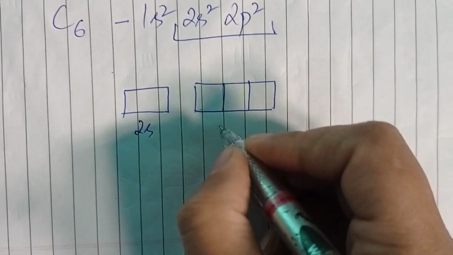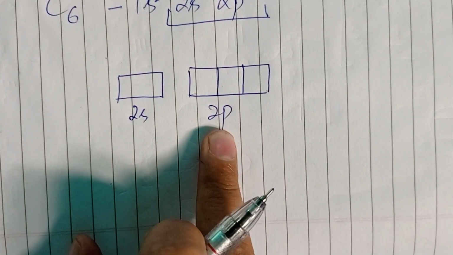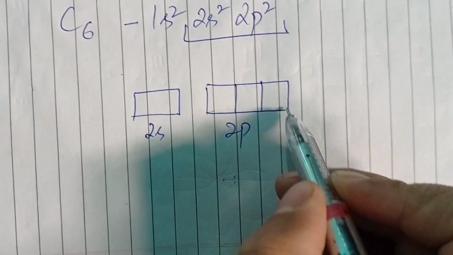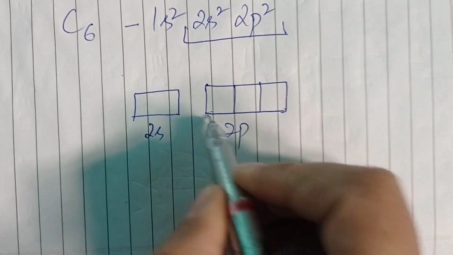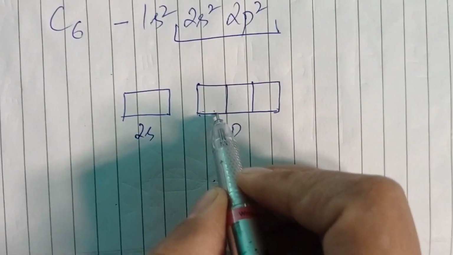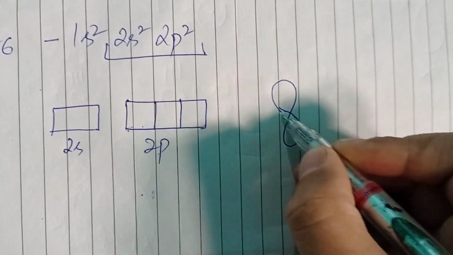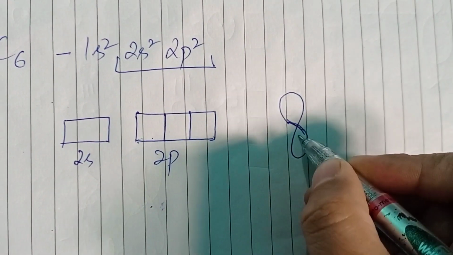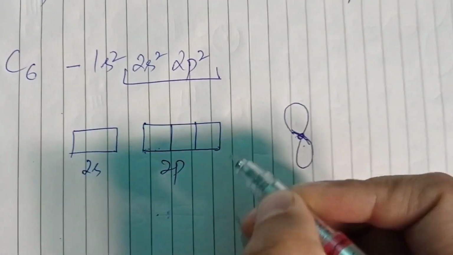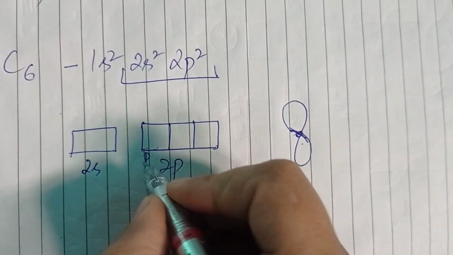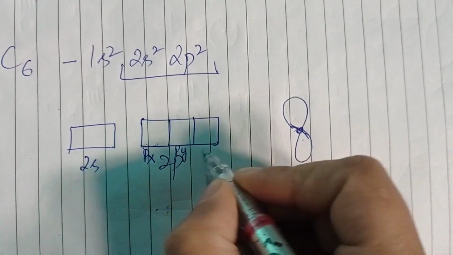2s orbital and 2p orbital. You see here, the 2p subshell has 3 orbitals. And you also know that p orbitals have a dumbbell shape like this, but this shape is for one orbital. All the 3 orbitals have a dumbbell shape. Let's say they are px, py and pz.